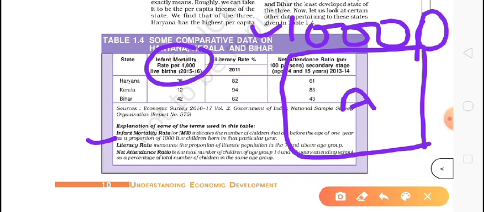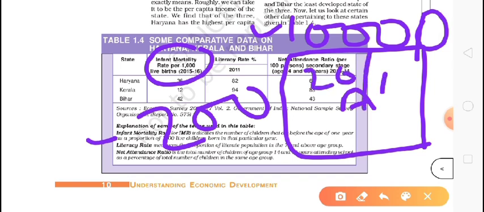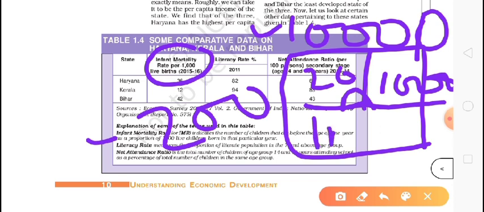So just believe out of 10,000, 200 children died. So per 1,000, how many will it be? It will be 20 per 1,000. So this data means 20 will be the IMR, infant mortality rate, of state A.